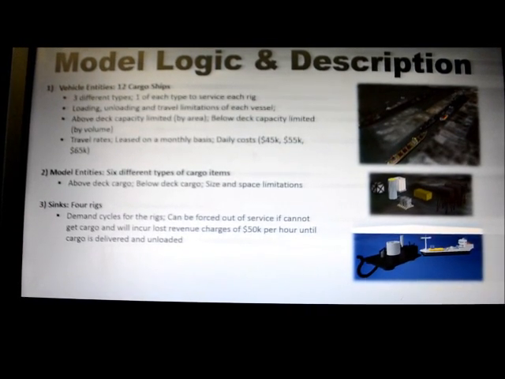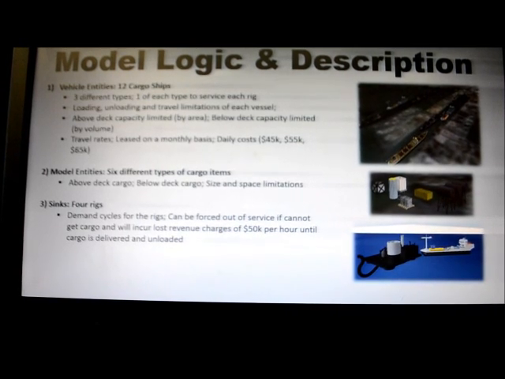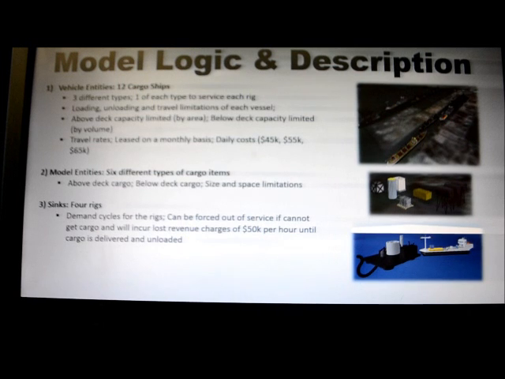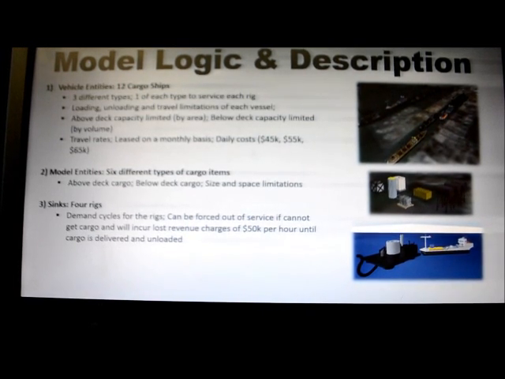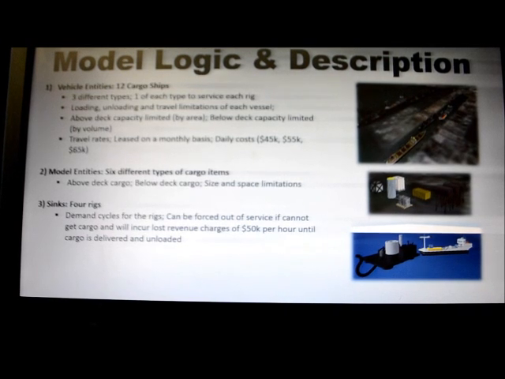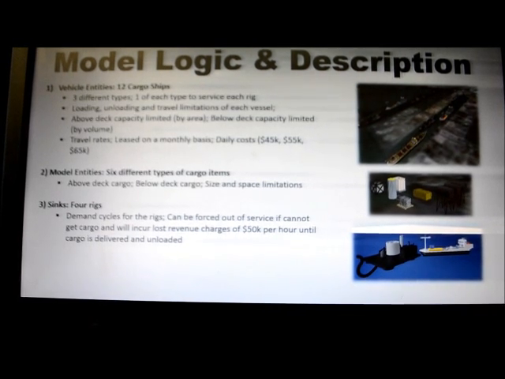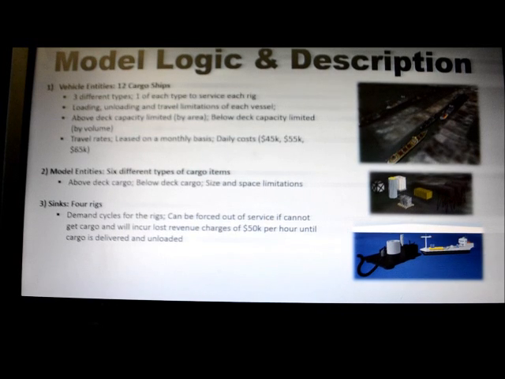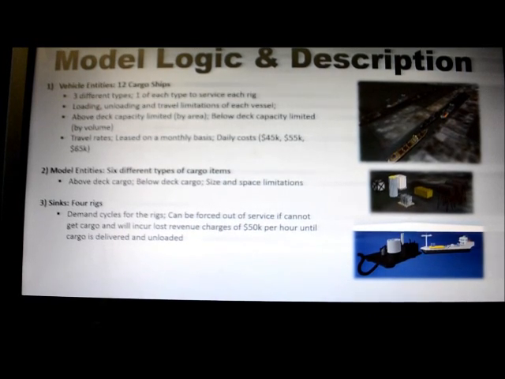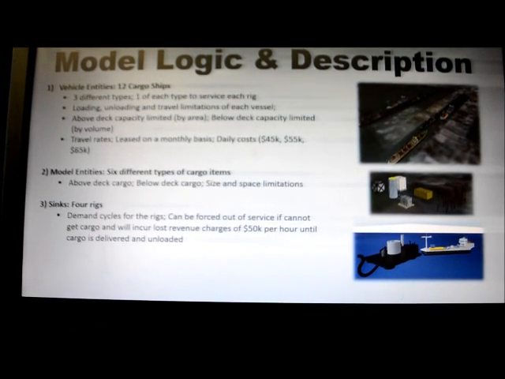Our model logic and description consists of 12 cargo vehicles. These were our vehicle entities, and for these we were given the load and travel limitations of each vessel, and we were also given their deck capacities, travel rates, and daily costs. We had 6 different types of cargo divided with specific specifications, and for these we used model entities.